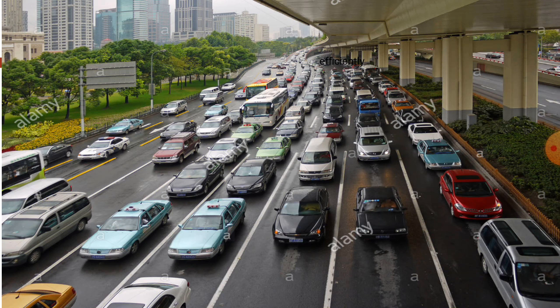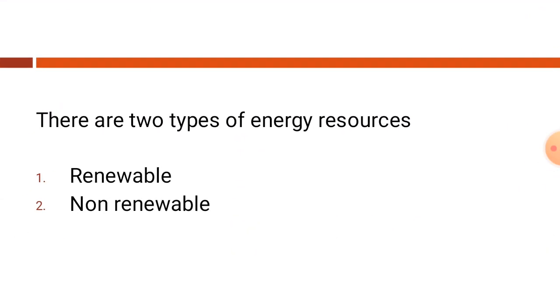Okay, so let's move ahead, and first let's know about these two very important categories of energy resources. Number one, renewable, and number two, non-renewable. That is, there are two types of energy resources.